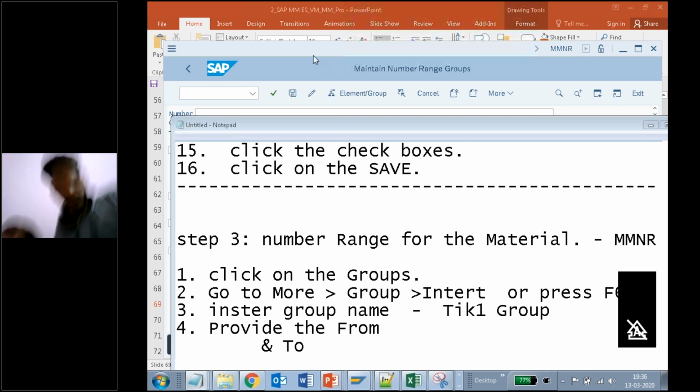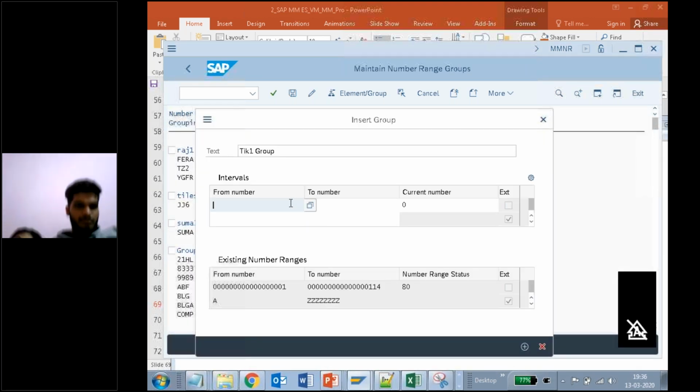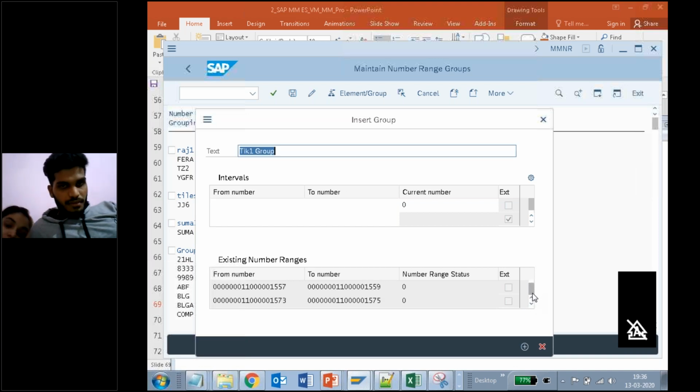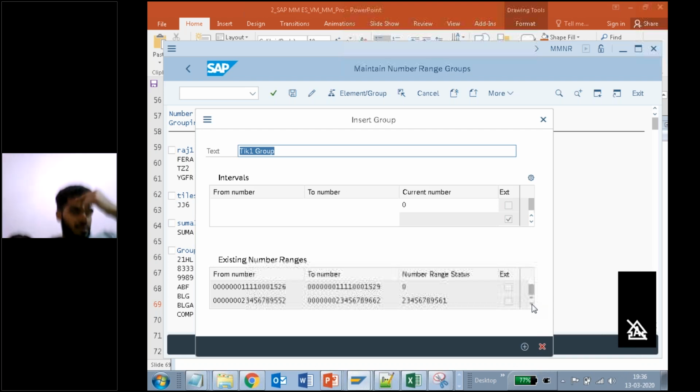In the same way, I am selecting one number range. Again here you need to see that the number range you are providing should not be used by someone else.